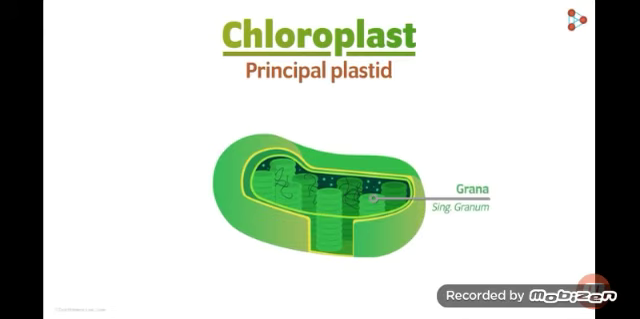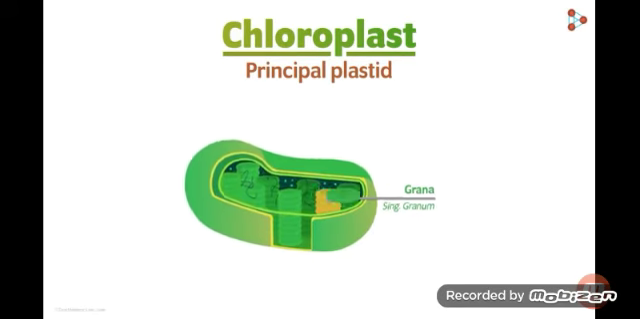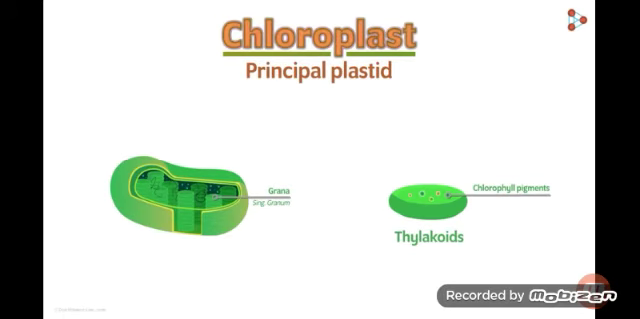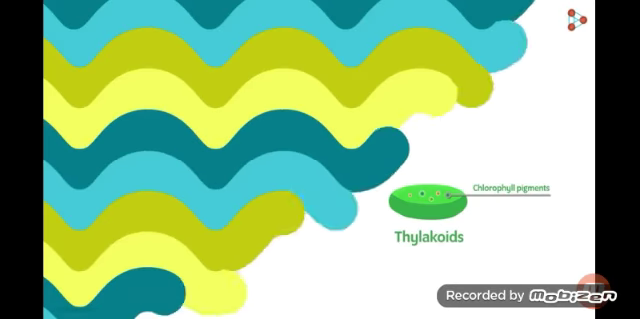And now, what are these tag-like structures? These are called grana, or the singular granum. And what are these grana made up of? These are made up of several disc-like structures which are known as thylakoids. Every thylakoid contains colored pigments. These are nothing but the chlorophyll pigments which are necessary for photosynthesis. Due to the presence of the green chlorophyll pigments, the leaf seems to be green. This was all about the chloroplast.